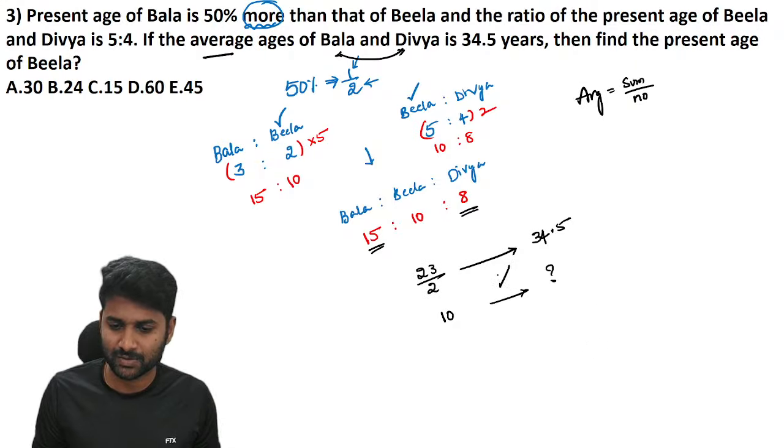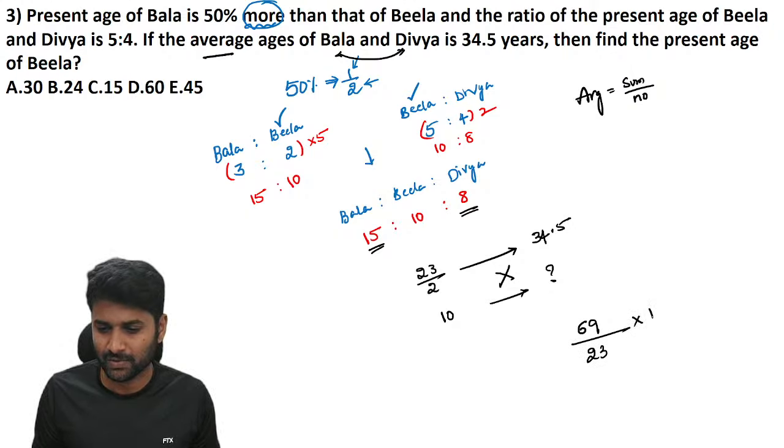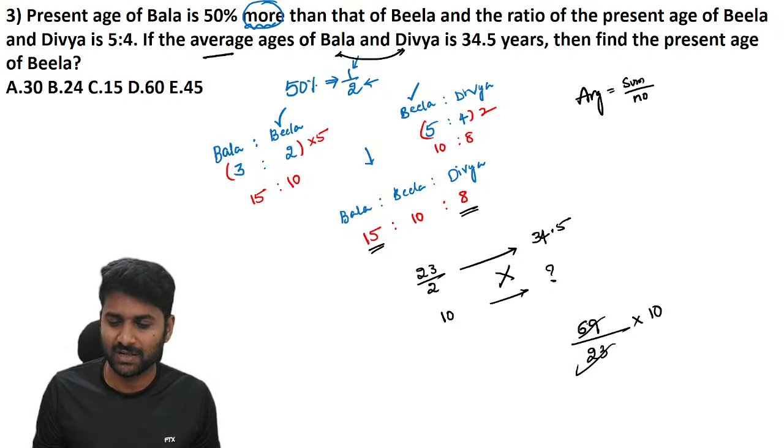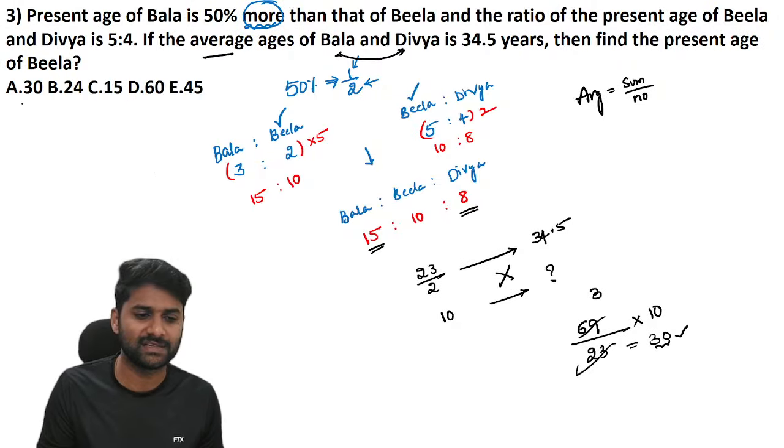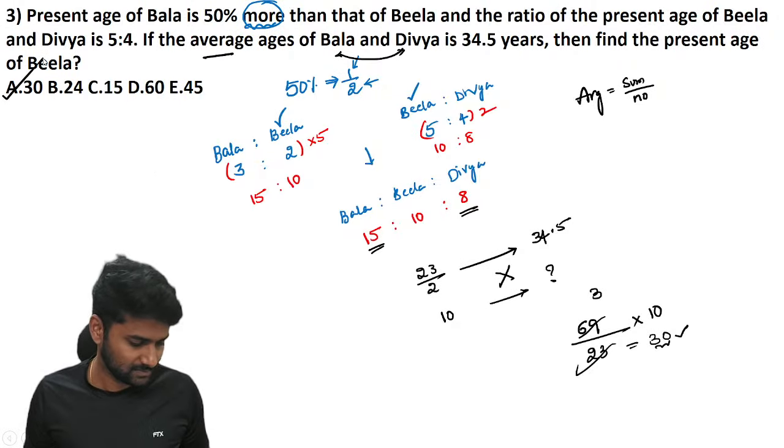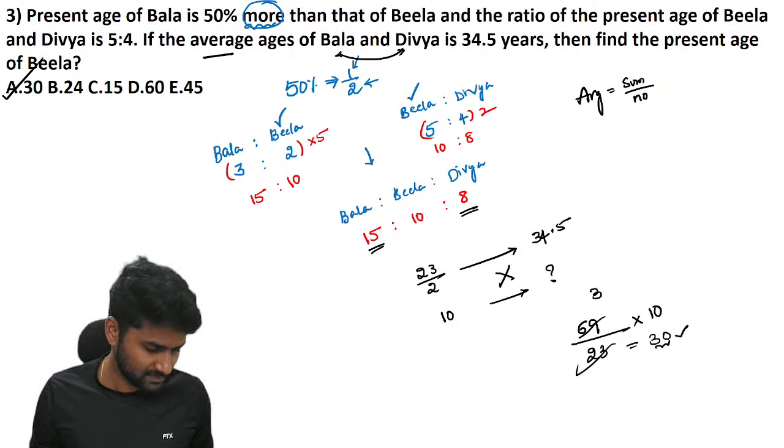So just cross multiply them. So 69 divided by 23 into 10. This is exactly 3 times. Now the age of Bila is 30 years. Clear?